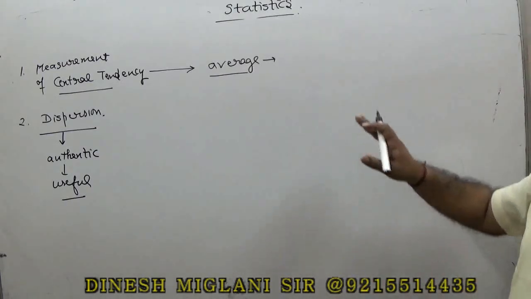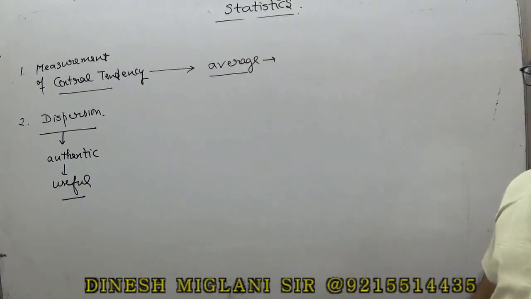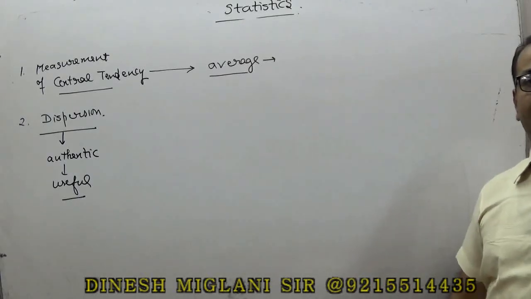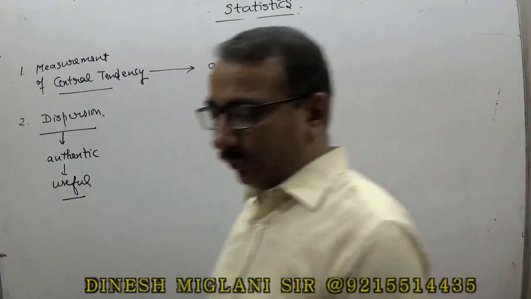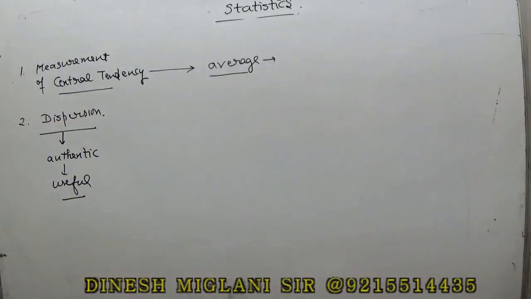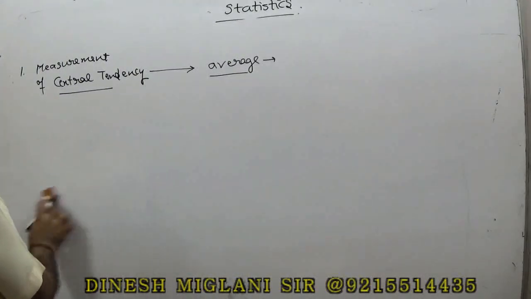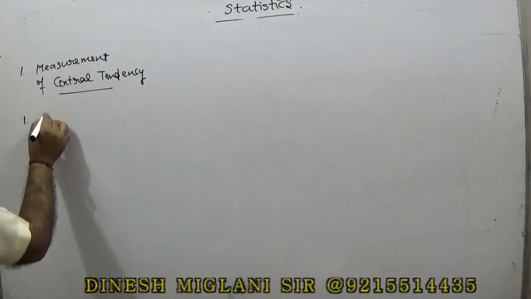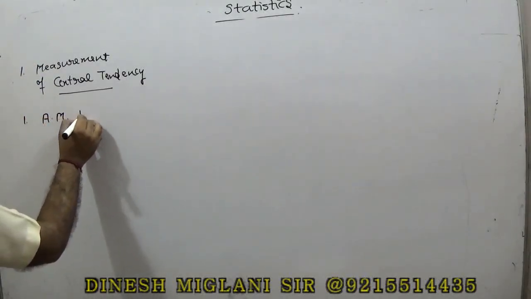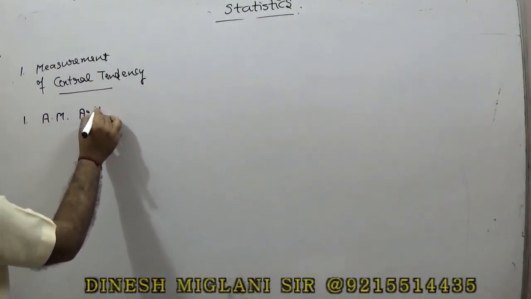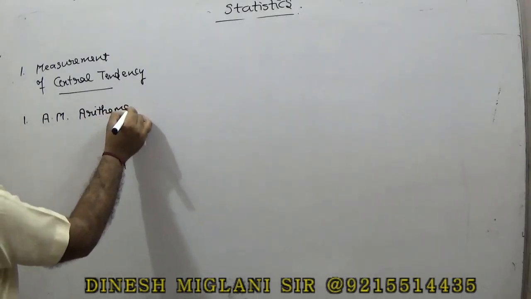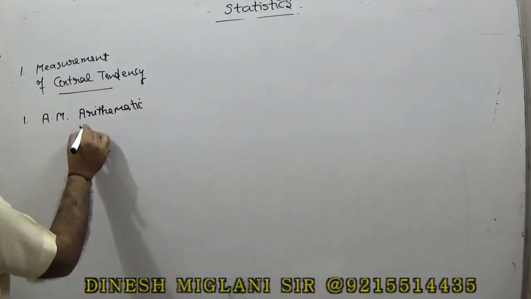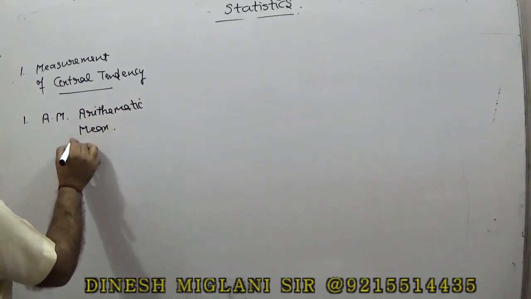Okay, so now first of all we are going to study the measurement of central tendency. We have five aspects in that. The first one is arithmetic mean. We call it AM, that is said to be arithmetic mean, or in general sense we call it a mean.